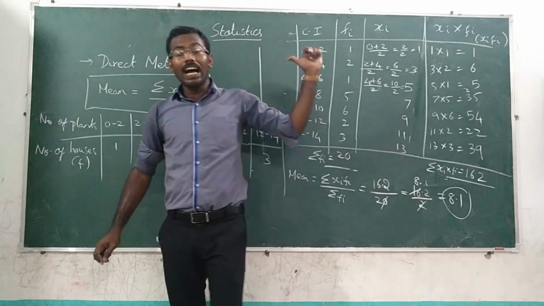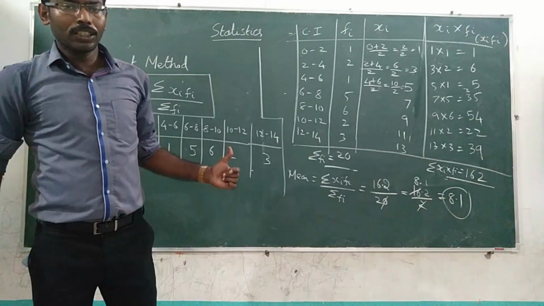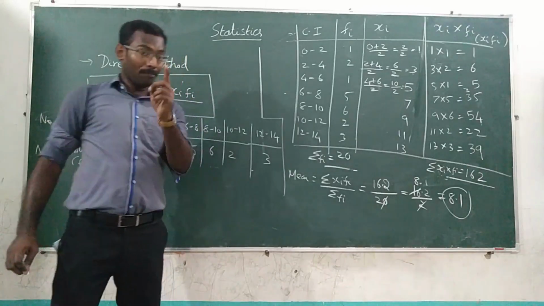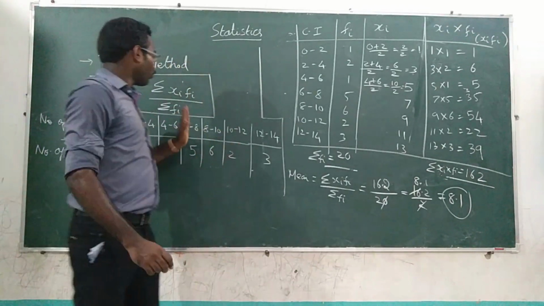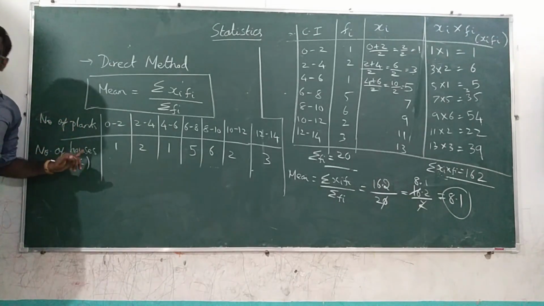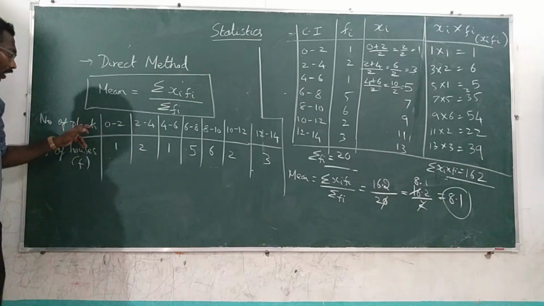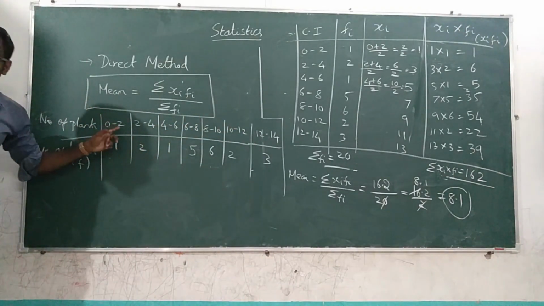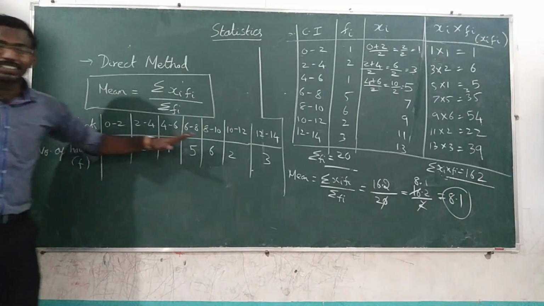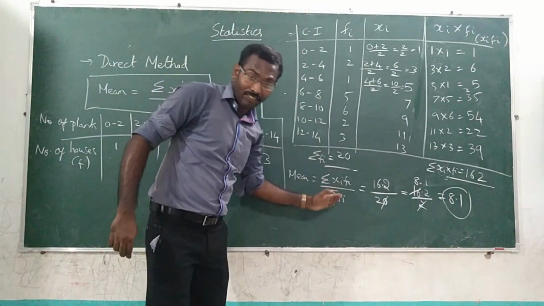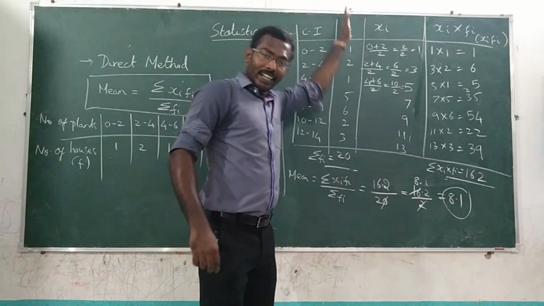Now we have used the direct method. So let me repeat it. I hope you are clear. If you are not clear, please listen once again. This is the question. In the question, the number of plants and number of houses are given. The number of plants are given in the form of grouped data. This is called class interval, and the number of houses is the frequency. First you write the class interval in the table and then the frequency.